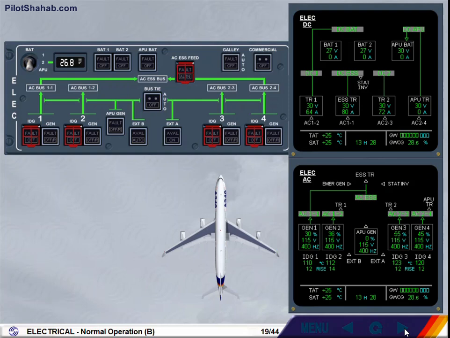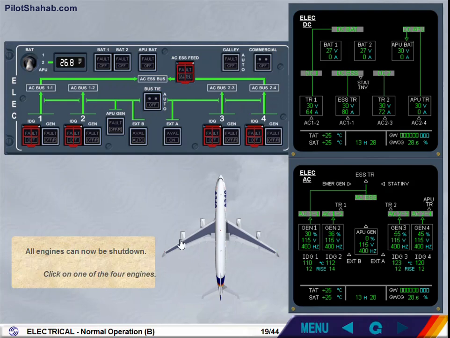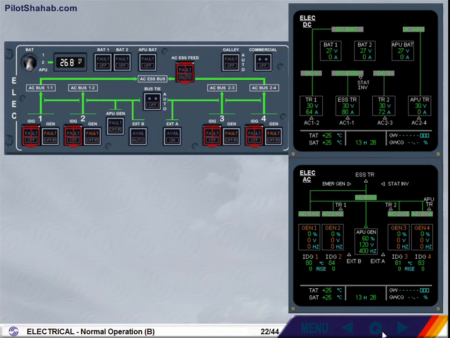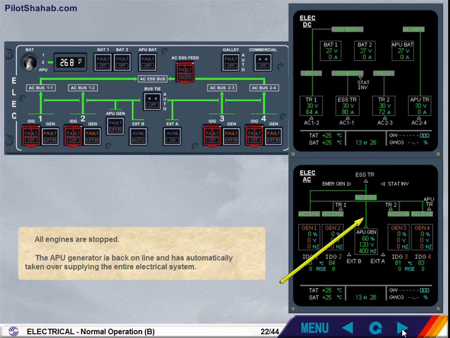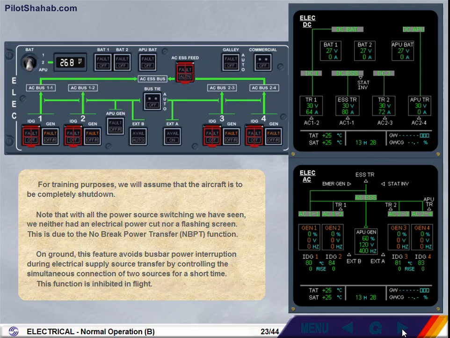All engines can now be shut down. Click on one of the 4 engines. All engines are stopped. The APU generator is back online and has automatically taken over supplying the entire electrical system. For training purposes, we will assume that the aircraft is to be completely shut down.